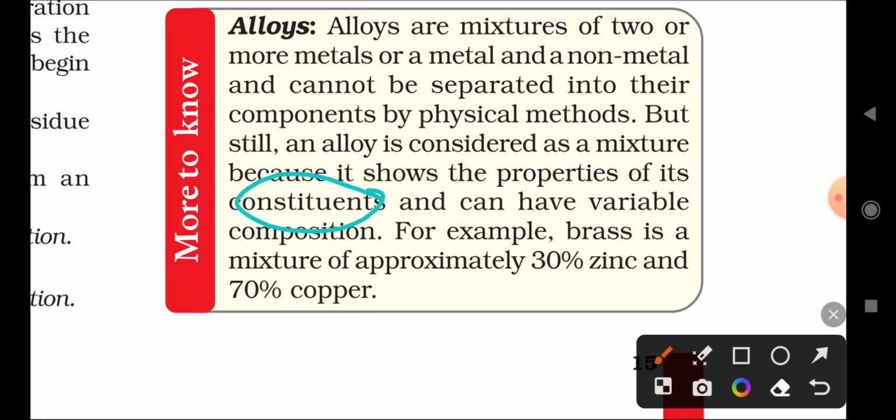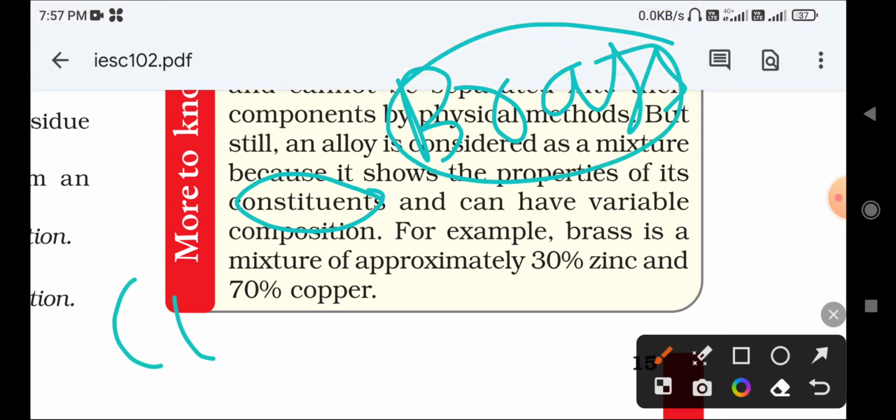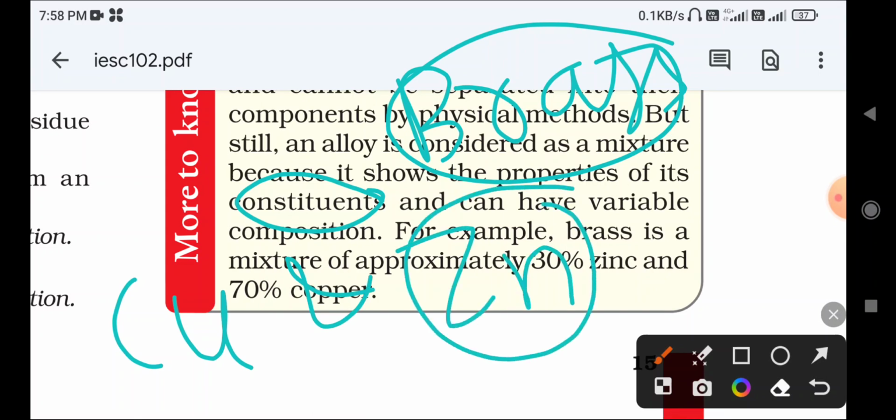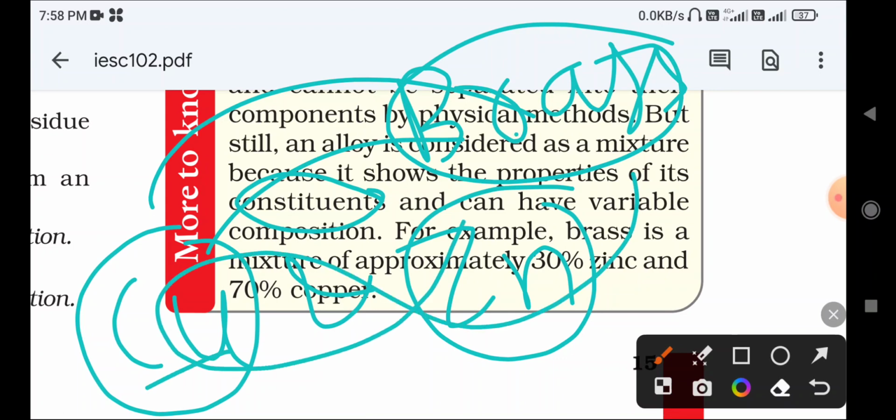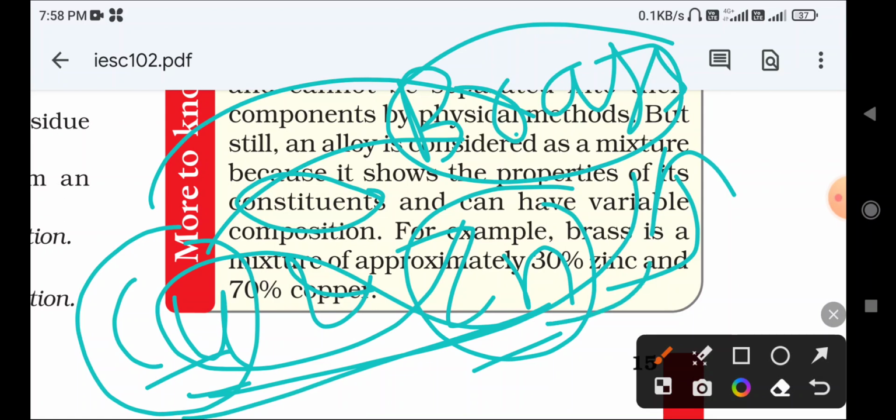And they have variable composition, meaning the composition can be changeable. For example, brass. Brass is a mixture of two components. One is copper and the other is zinc. The symbol of zinc is Zn, and the symbol of copper is Cu. So these are the components of brass. Copper and zinc are combined to give brass, which means copper and zinc are called the components of brass.